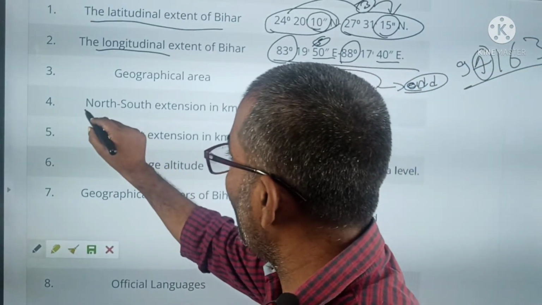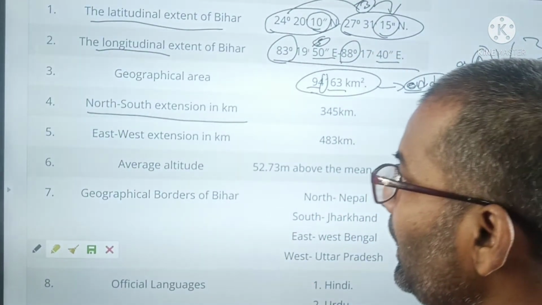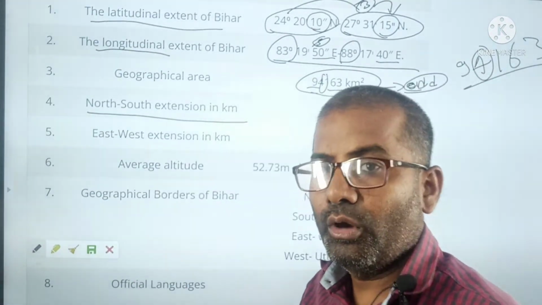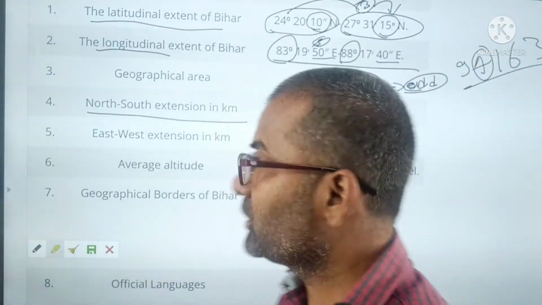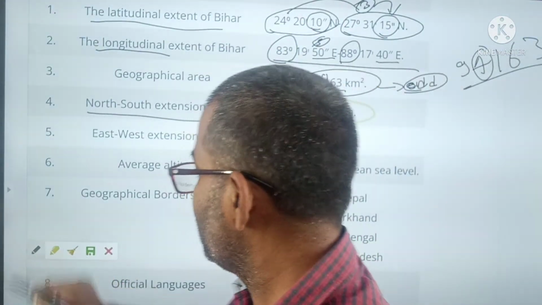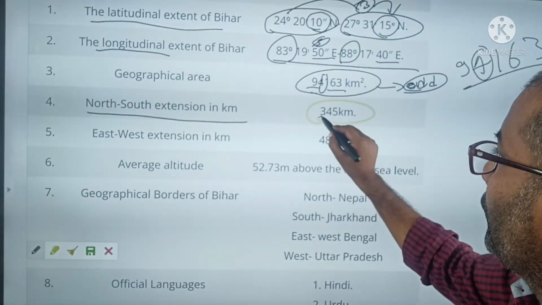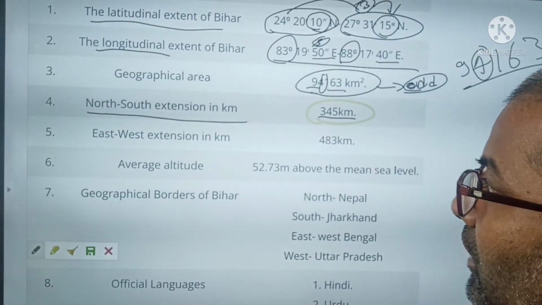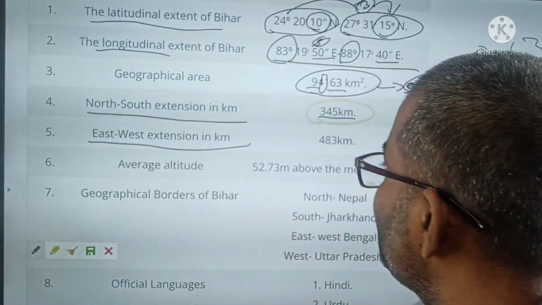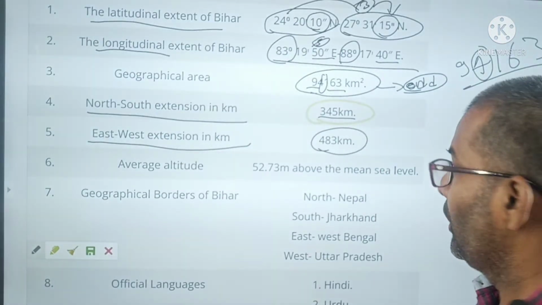North to south extension in kilometer: the length from north to south is 345. You remember 3, 4, 5. And the east to west extension is 483 kilometer.